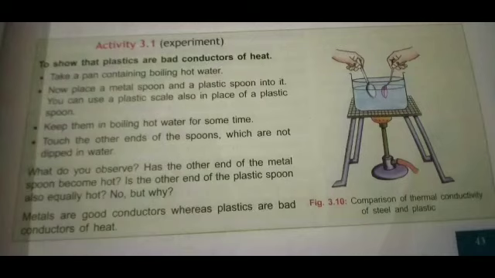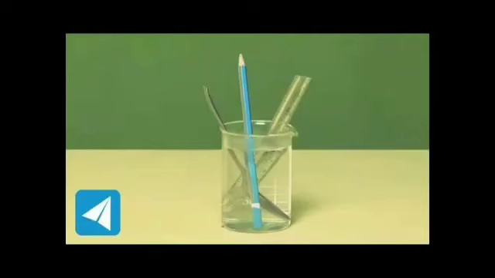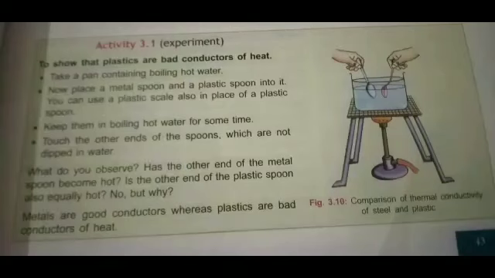Take a pan containing boiling hot water. Now, place a metal spoon and a plastic spoon into it. You can use a plastic scale or pencil also in place of the plastic spoon. Keep them in boiling hot water for some time. After some time, touch the other end of the plastic spoon as well as the metal spoon.